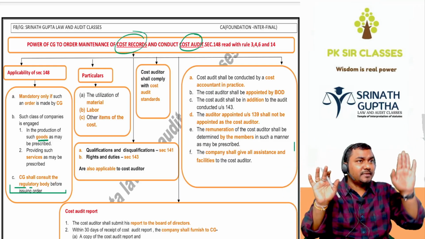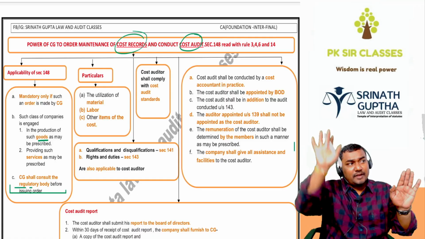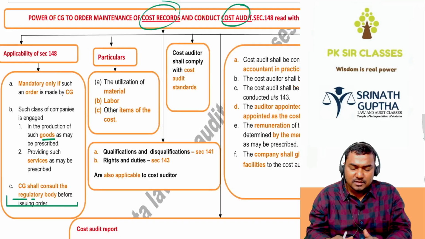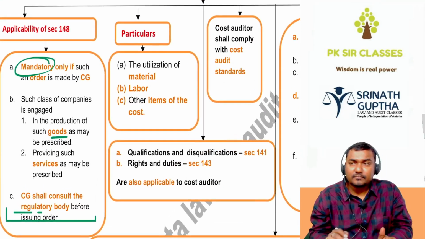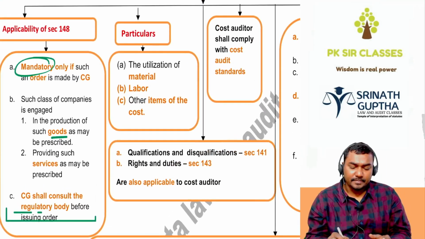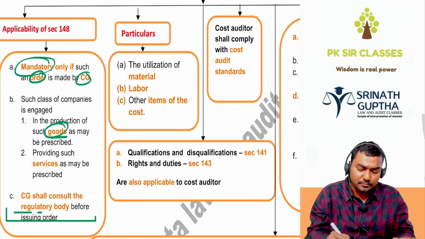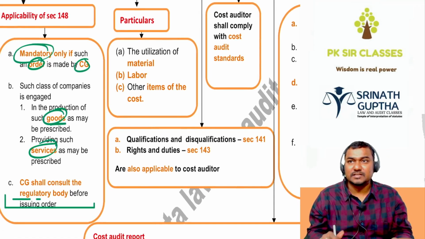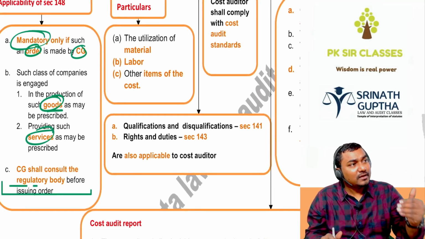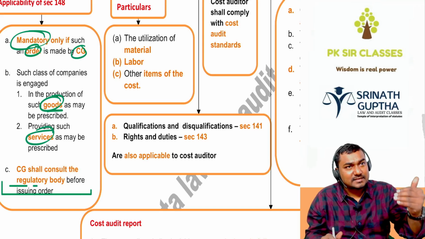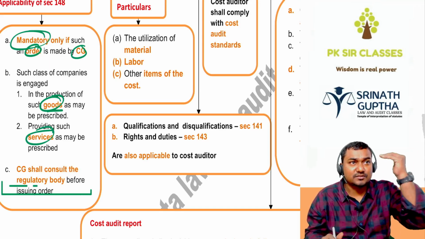So every company has to maintain the financial records for sure, and few companies have to maintain the cost records also. So what are the few companies? It is applicable, mandatory only if ordered by the central government, for those producing specified goods or providing specified services. And before applying this to any industry, the central government will consider the opinion of that industry also.